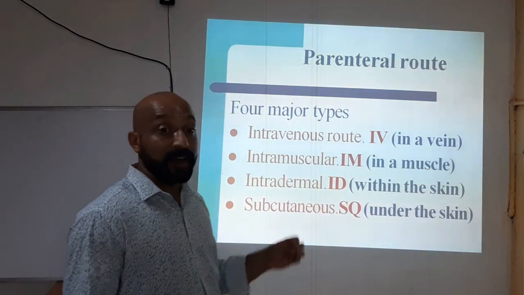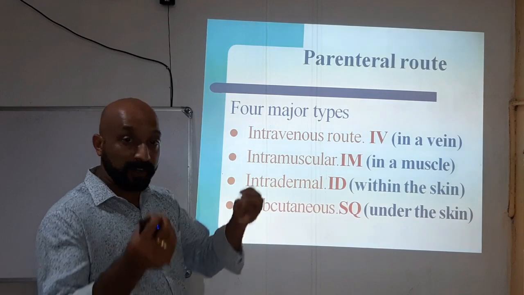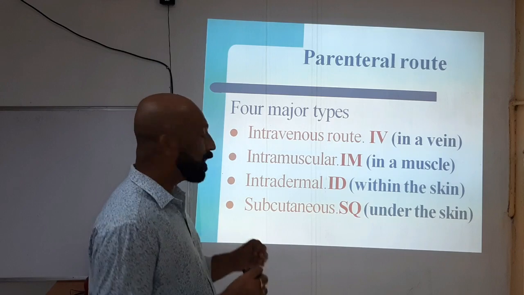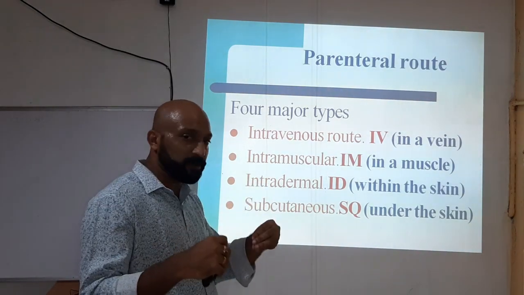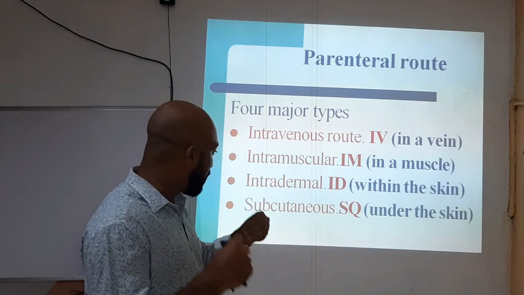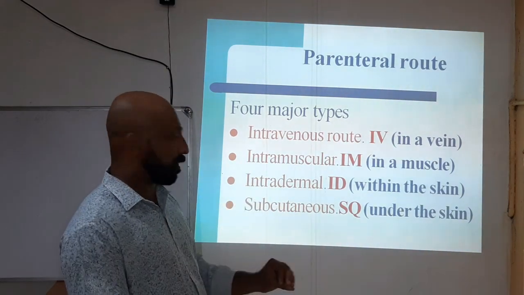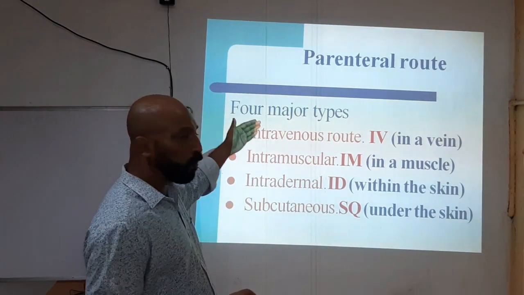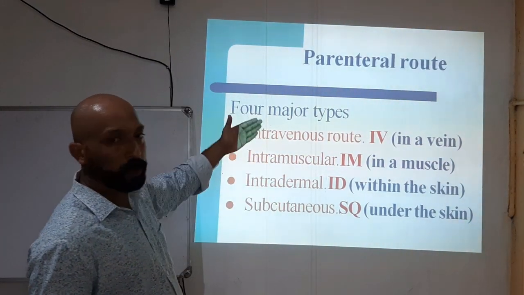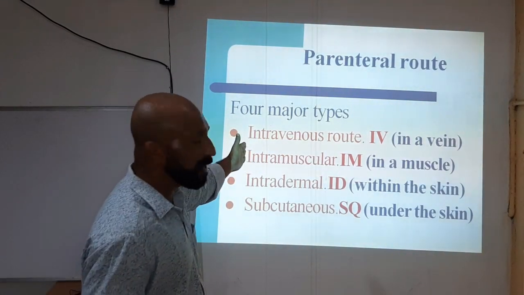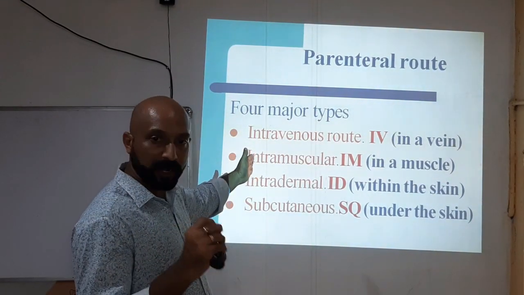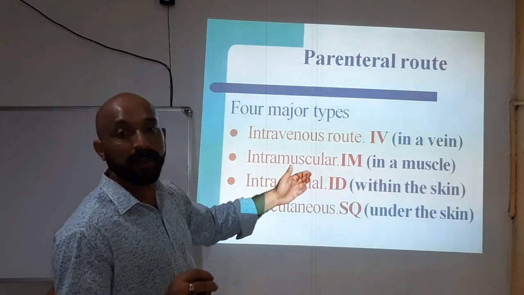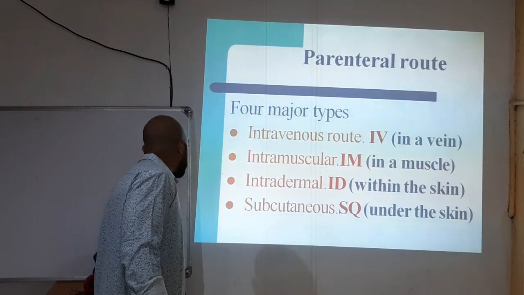Next one is subcutaneous route of drug administration, or short form SQ. Sub means under, cutaneous means skin. So we are administering medication under the skin. These are the 4 major routes of drug administration. Please say with me: intravenous or IV, intramuscular or IM, intradermal or ID, and subcutaneous or SQ.